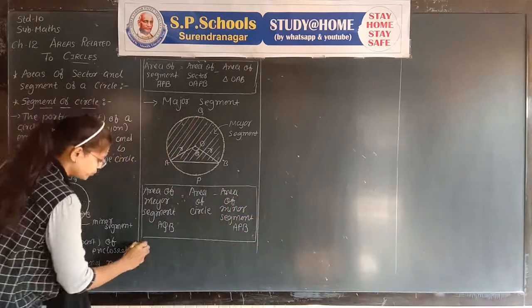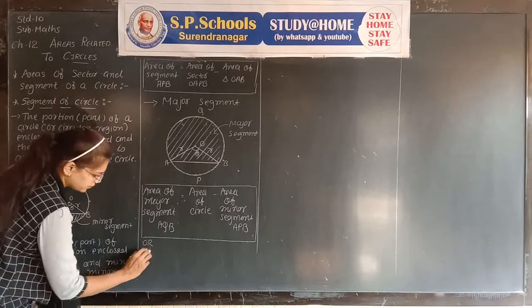There is another formula to find the area of the major segment.